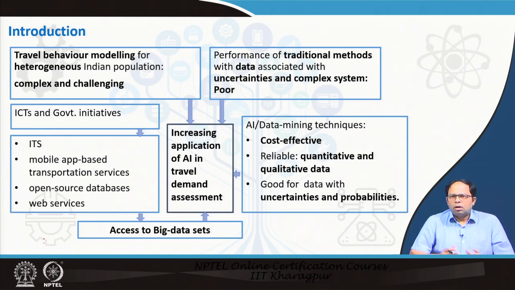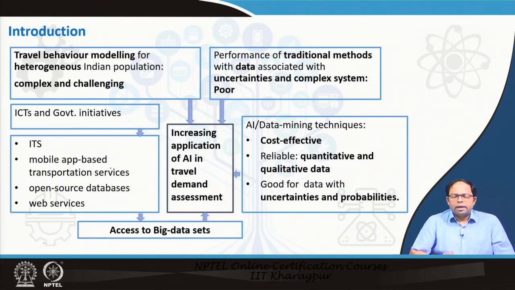All this data is being collected, and we also know these as big data sets. There is also mobile based data on transportation services, open source databases, web services, and so many other things. So, there is a chance to introduce a new kind of analysis technique, which is artificial intelligence, in travel demand assessment particularly.